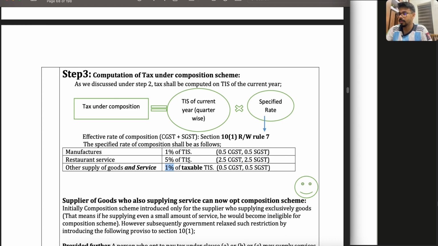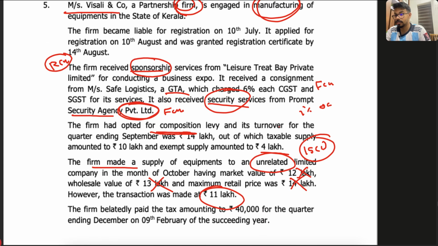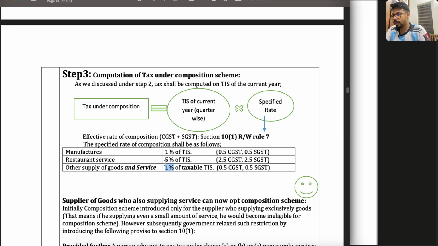Now tell me, here who are you? You are a manufacturer. The manufacturer has to pay. He is a composition dealer, right? So the composition dealer is a manufacturer, and pays 1% of the TIS, turnover in a state, which includes exempted supply also. So you have to compute the tax on 14 lakhs, not 10 lakhs. In the exam also, don't get confused and skip computing tax on the exempted supply, thinking that there is anyway no GST on exempted supply. That is not the correct answer, because you have to read the theory correctly.